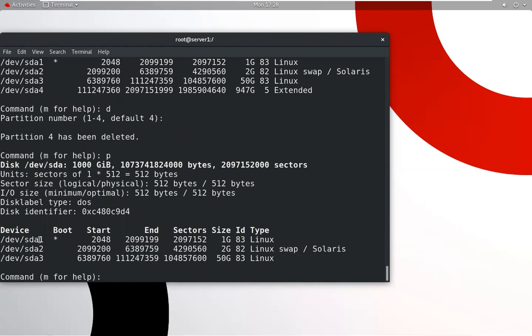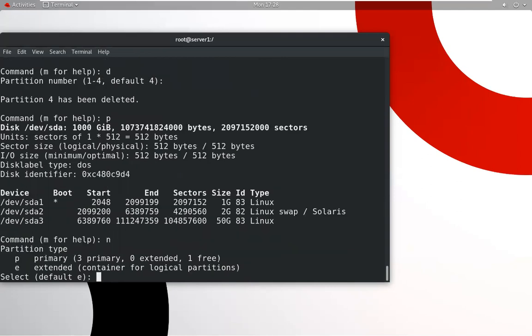In this partition, we have installed the OS. It is marked with a star. Star means bootable partition. In this we have installed the OS information, /boot. All the operating system is installed in this particular partition. And we want to create a partition. What will we use? n. n is used to create the partition. Now you can check, we have only 3 primary partitions, as I have told you earlier. How many extended partitions do we have? Zero extended. It means at this time we have no extended.